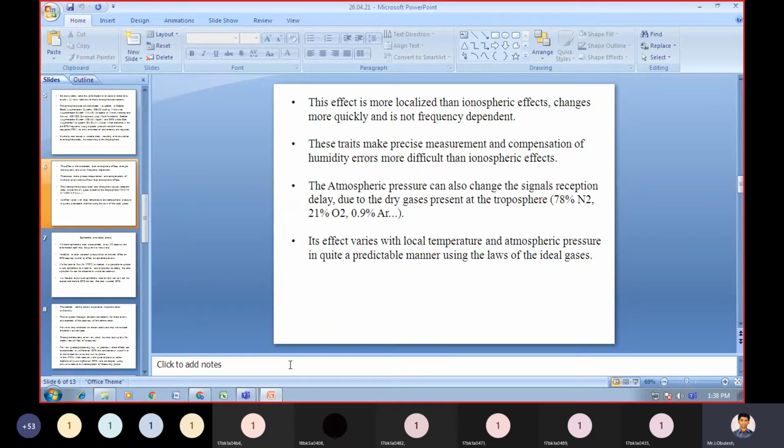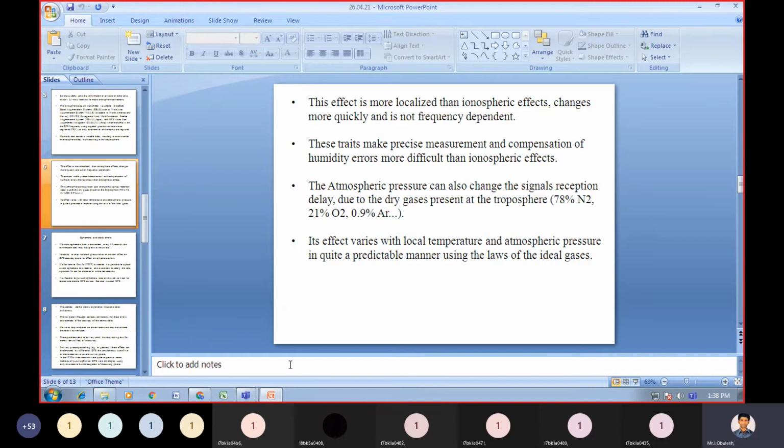This effect is more localized than ionospheric effects.